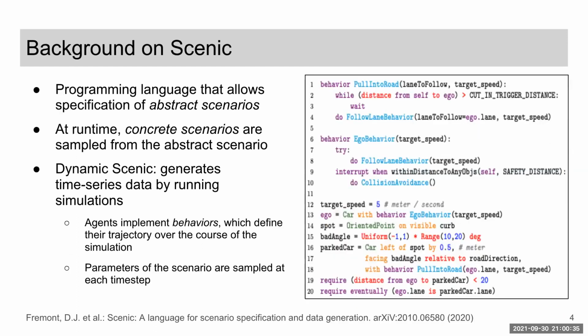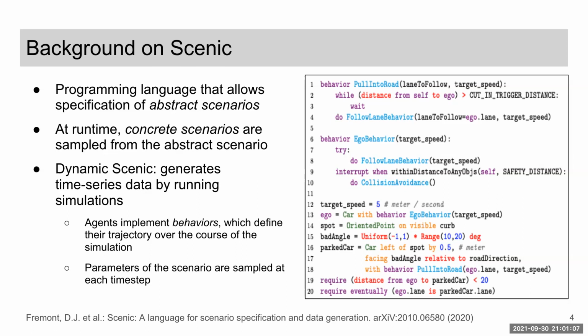So first, to give some background on Scenic, it is a probabilistic programming language embedded in Python, whose syntax and semantics are designed to model abstract scenarios involving dynamic and interactive agent behaviors. An abstract scenario encoded as a Scenic program represents a distribution over the initial states and the behaviors of agents in the scenario. Meanwhile, a concrete scenario is a sampled scenario from these distributions with concrete values assigned to the initial states and behaviors rather than the distributions.